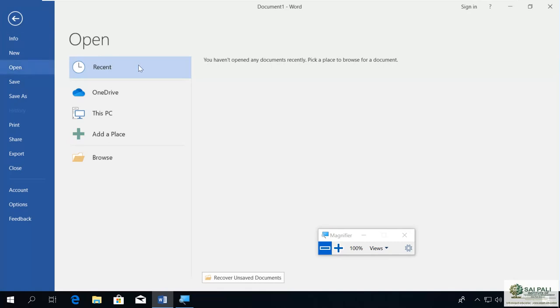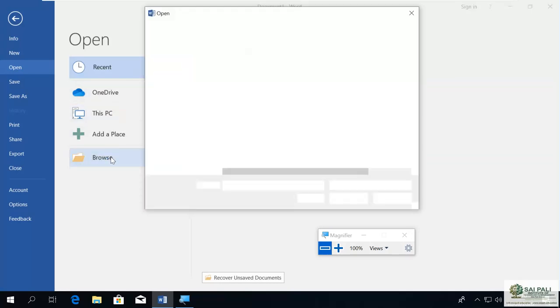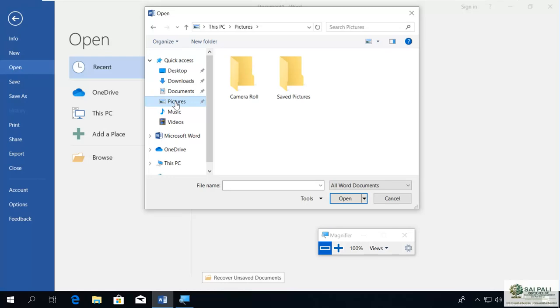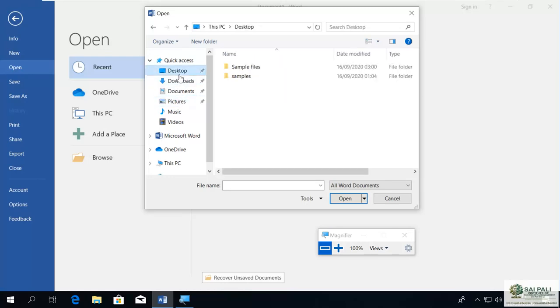Now I will say, okay, I have a document somewhere, I don't know, so I will browse it. Is it on the C drive? Is it on Documents? No. Is it on Downloads? No. In Pictures? I think it is not. On Desktop?